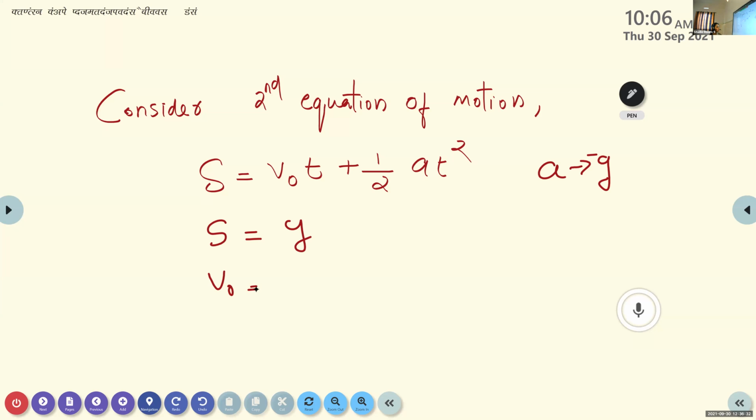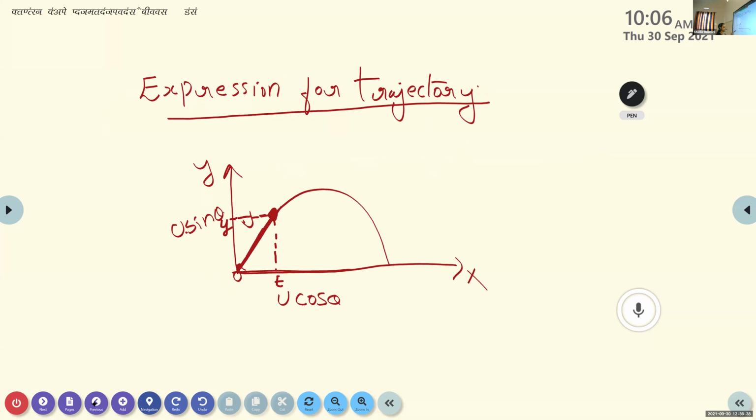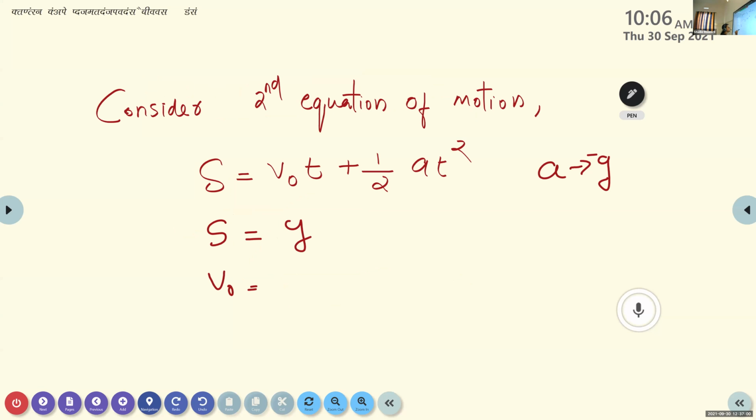Which velocity component do we need to take into account? U sin theta. Very good. So here v0 is equal to u sin theta.